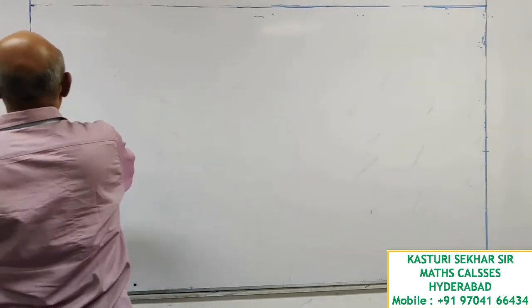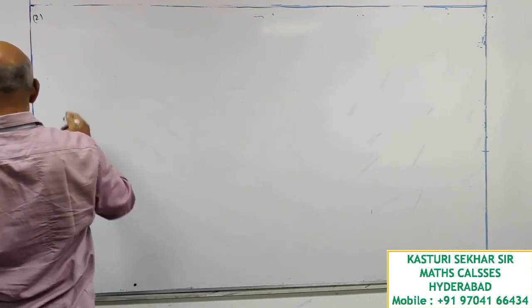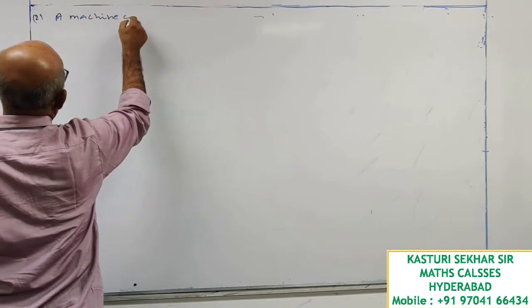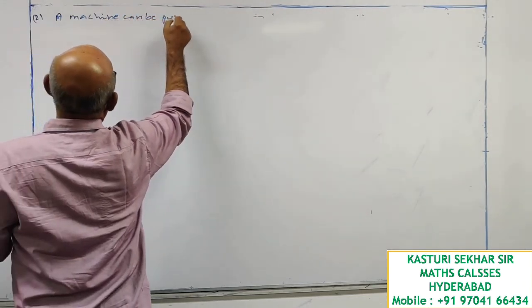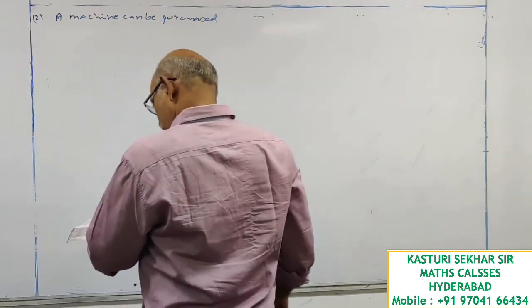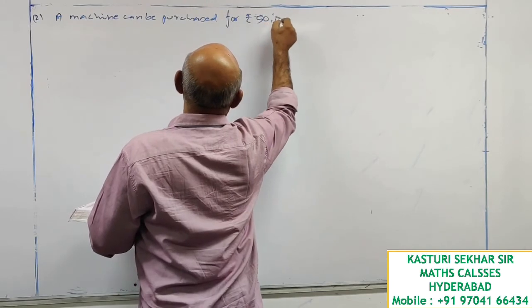Now let us see the next question. A machine can be purchased for rupees 50,000.